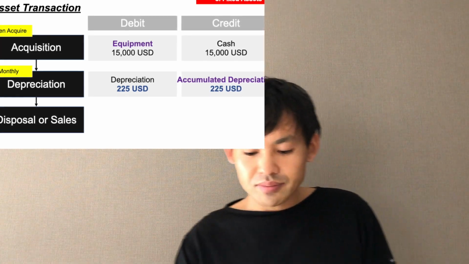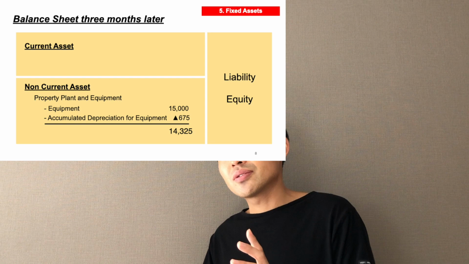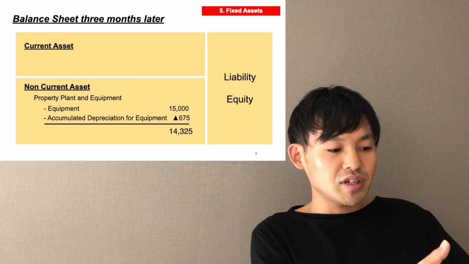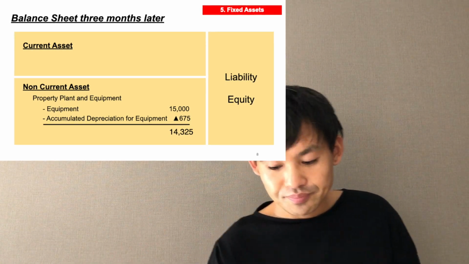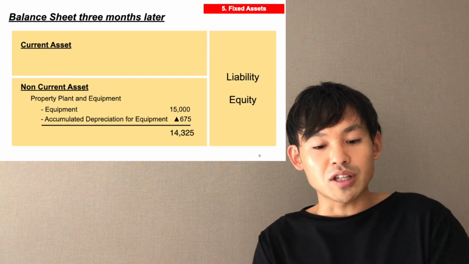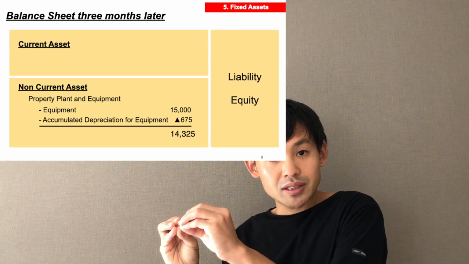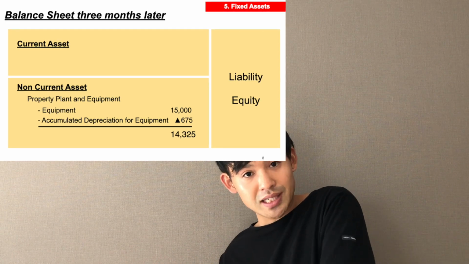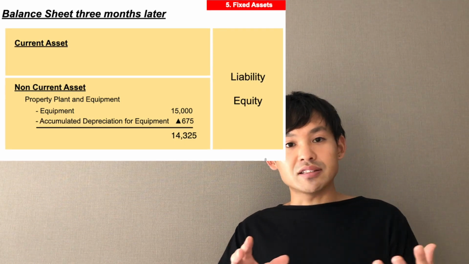So now how can we show the fixed asset in the balance sheet? 3 months later after acquisition. 225 is the monthly depreciation amount. So 225 multiplied by 3 months, like this. Please focus on the non-current asset part, of course the tangible part, intangible part and investment part. And equipment 15,000 you acquired, right?